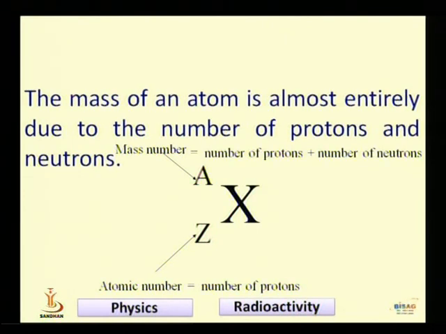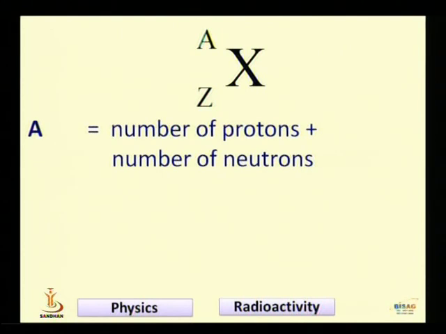because when the element is ionized, electrons can be removed and come out from the atom or molecule, but protons cannot be easily ionized. So whatever the number of protons in your element is called the atomic number, and X is the element symbol, the sign of the chemical element which you want to represent.